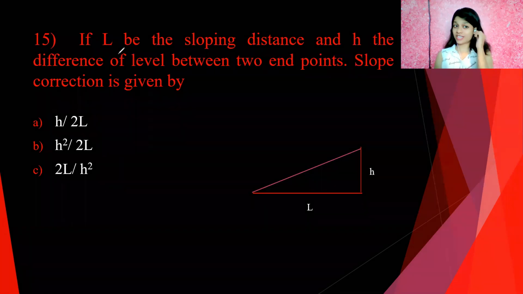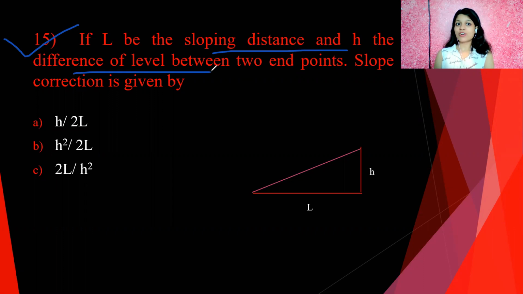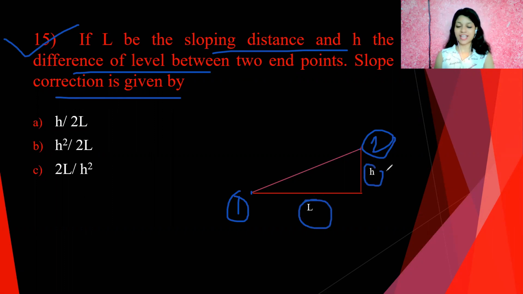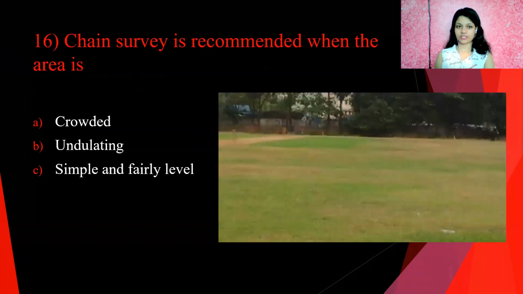Next, let's move to the next question. Question number 15. If L is the sloping distance and H is the difference of level between two end points, slope correction is given by. Here is the first point, point 1, and here is the second point, point 2. The horizontal distance between these 2 points is L, and the vertical distance or height is H. So the question is, slope correction is given by. Slope correction is equal to h square upon 2l. Direct formula. Answer B is correct for this question.